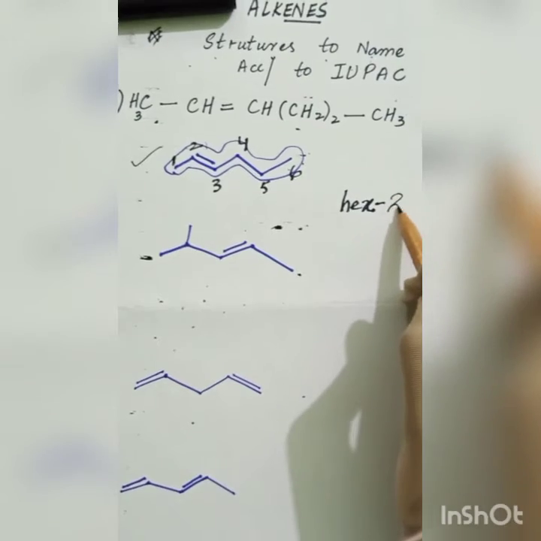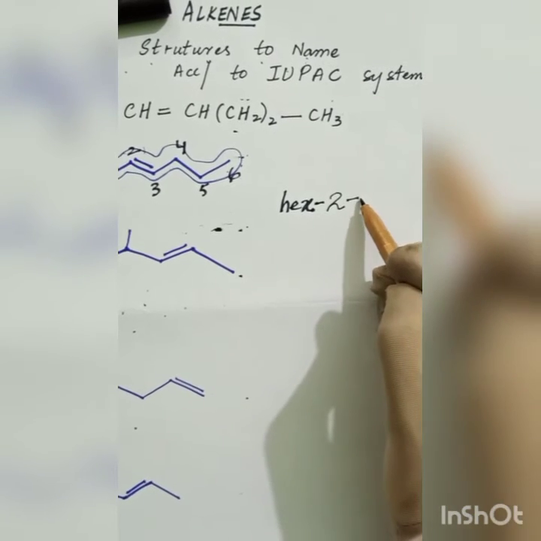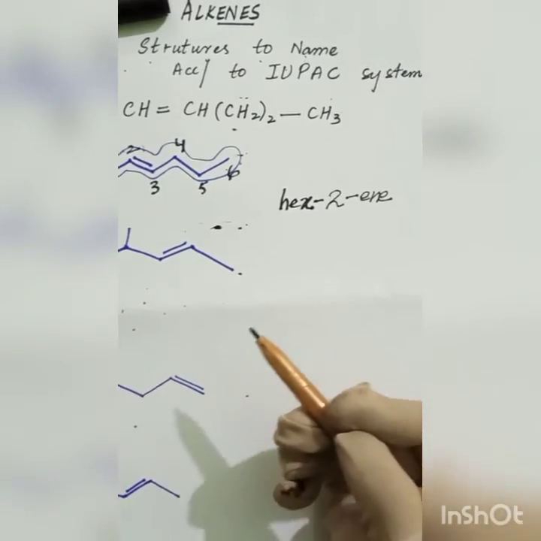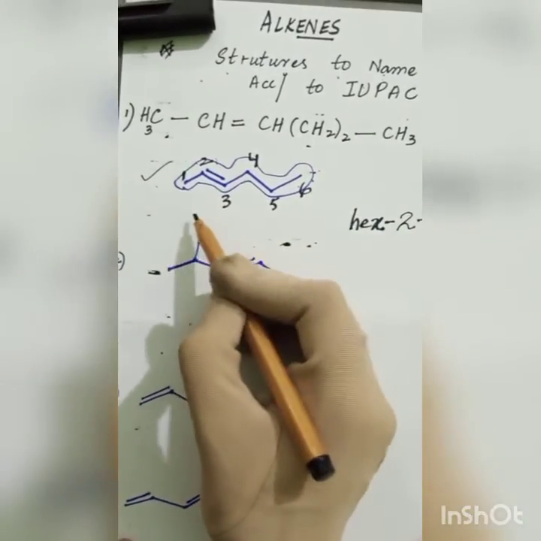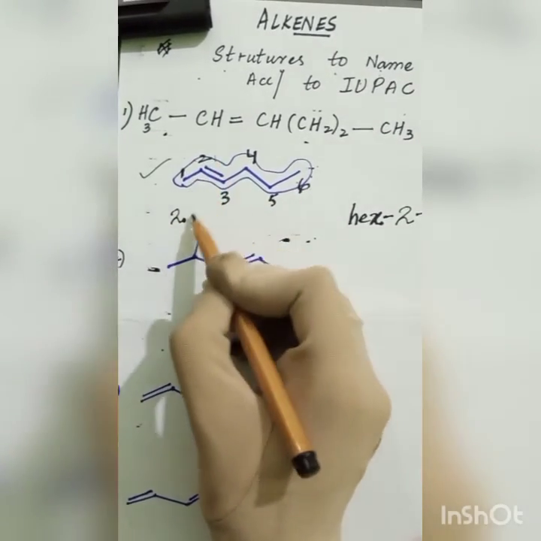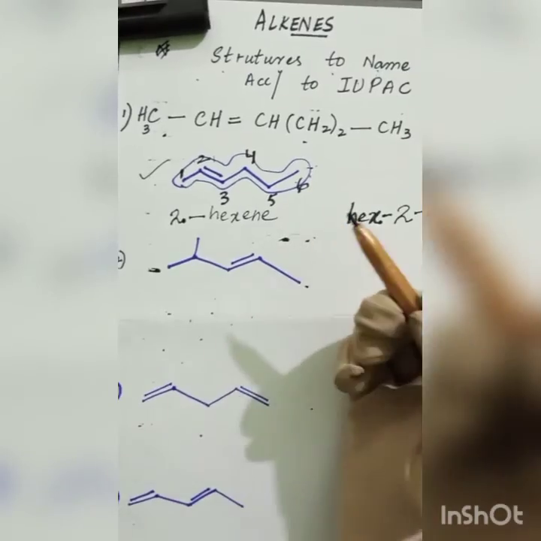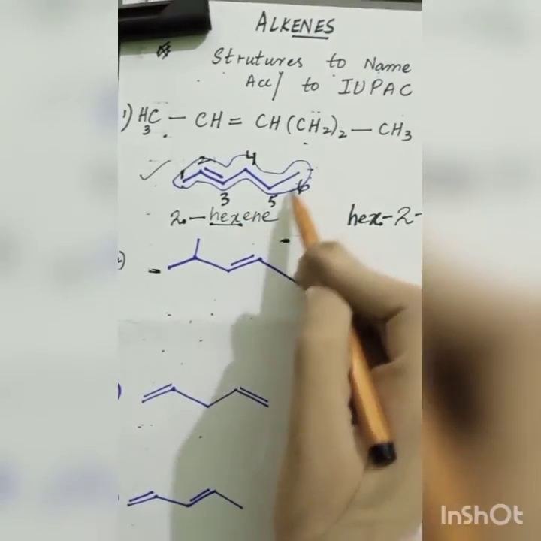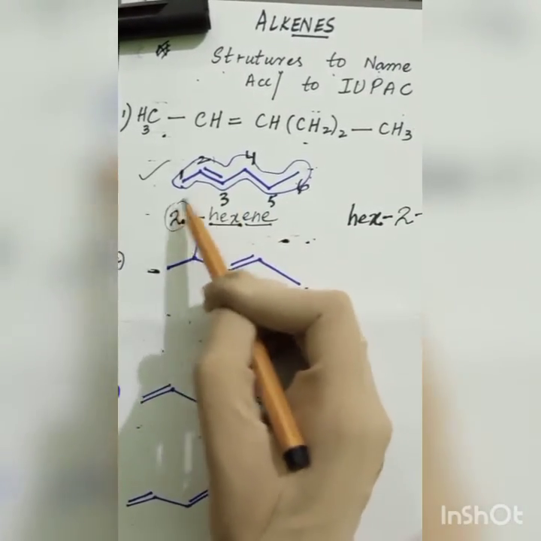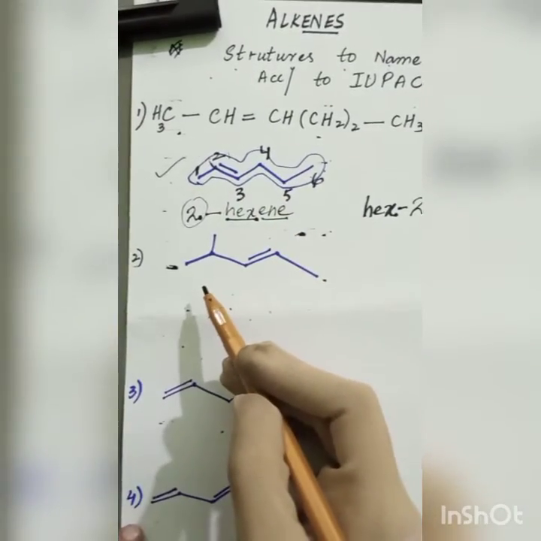and then again dash ene. That is one way of writing it. Another way is to use the number 2 because of this least number: 2 dash hexene. You can write it like this: hex because of 6 carbons, ene because of alkene, and 2 because of the least number between 2 and 3. So this is the method of writing the name.